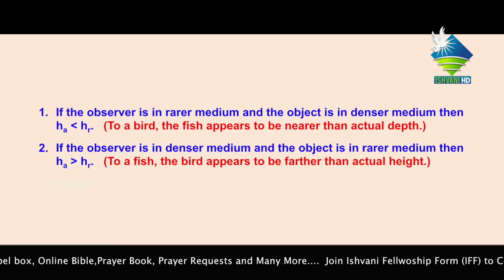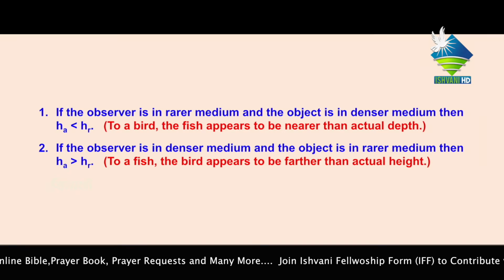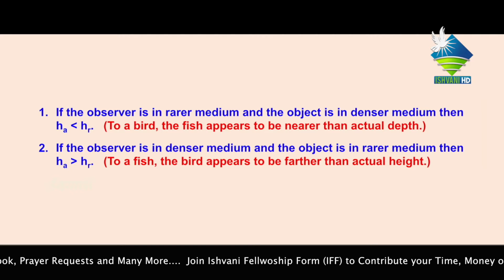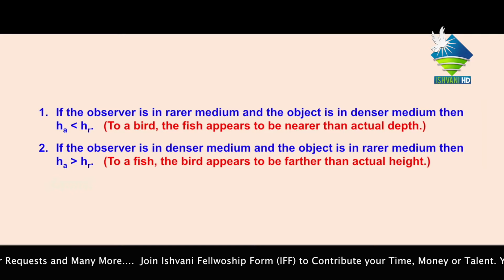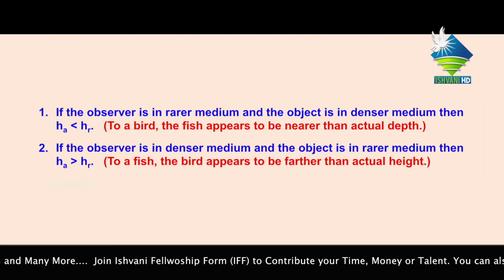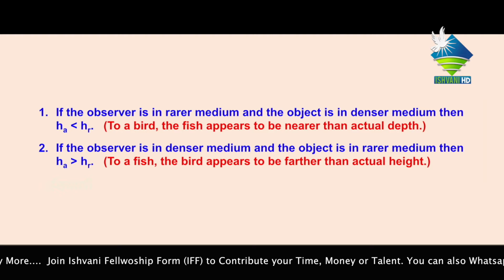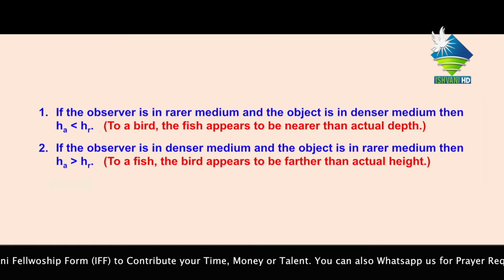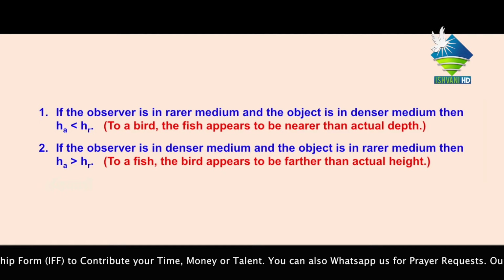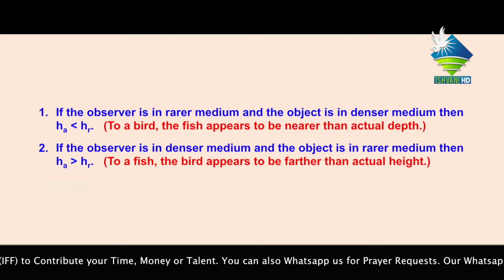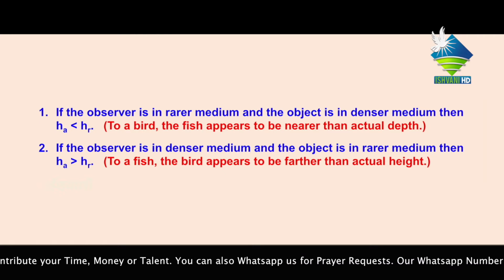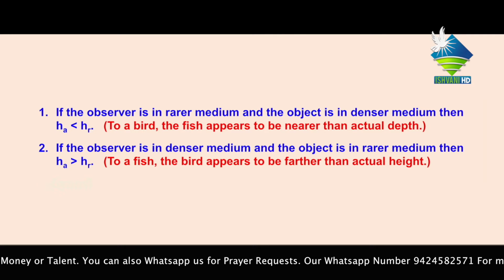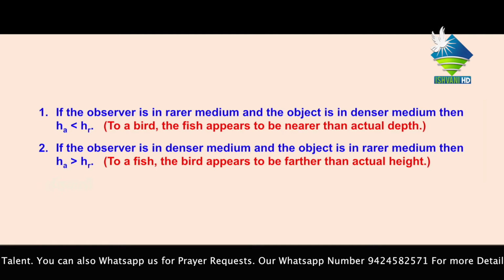Now important tips: if the observer is in a rarer medium and the object is in a denser medium, then HA is less than HR, meaning apparent depth is less than real depth. Example: to a bird, a fish appears to be nearer than its actual depth. Second, if the observer is in a denser medium and the object is in a rarer medium, then HA is greater than HR, meaning apparent depth is greater than real depth.